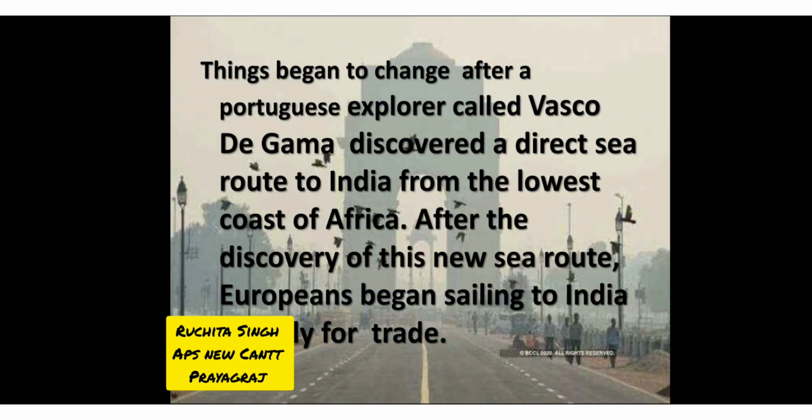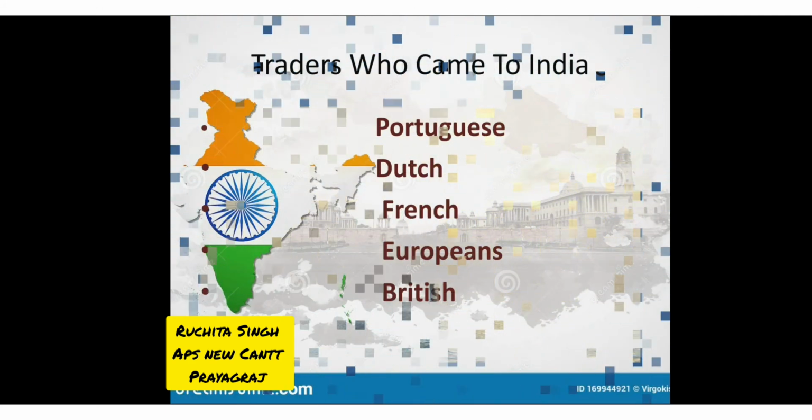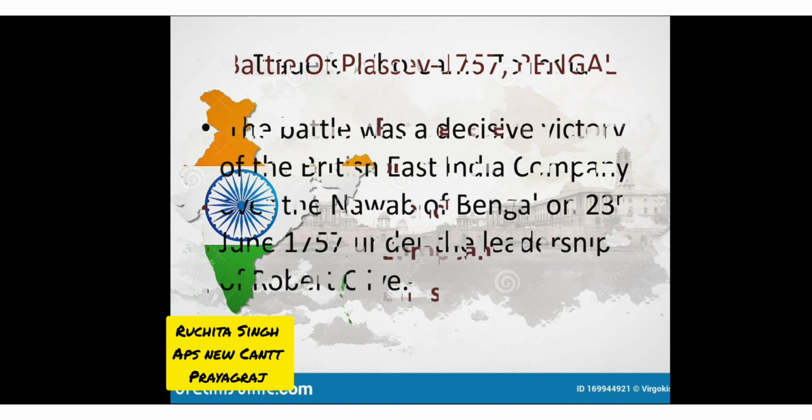So Vasco da Gama discovered a direct sea route to India from the lowest coast of Africa. And after the discovery of this new sea route, Europeans began sailing to India directly for trade. So children, what was the difference? Earlier, there was only one sea route, which was through the Red Sea, and which took a very long period of time, and only Europeans were aware of it. But later on, due to Vasco da Gama's exploration, many new countries started doing trade with India.